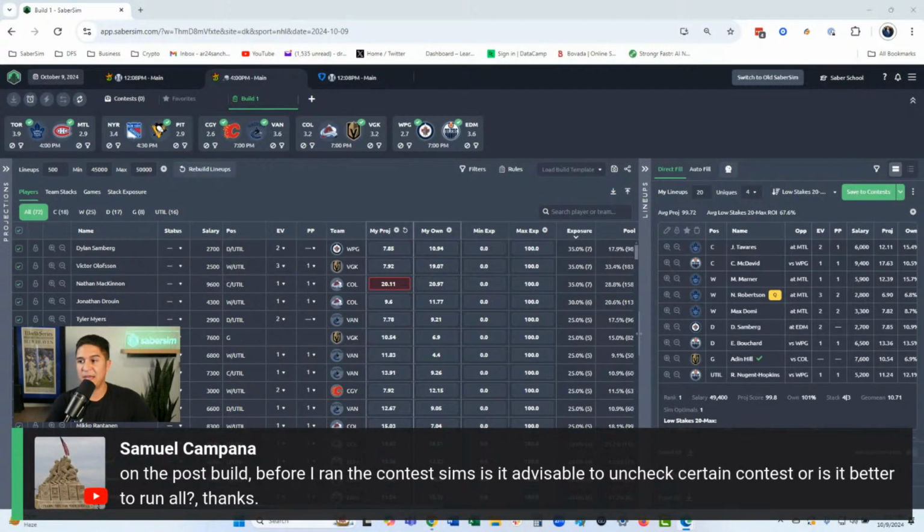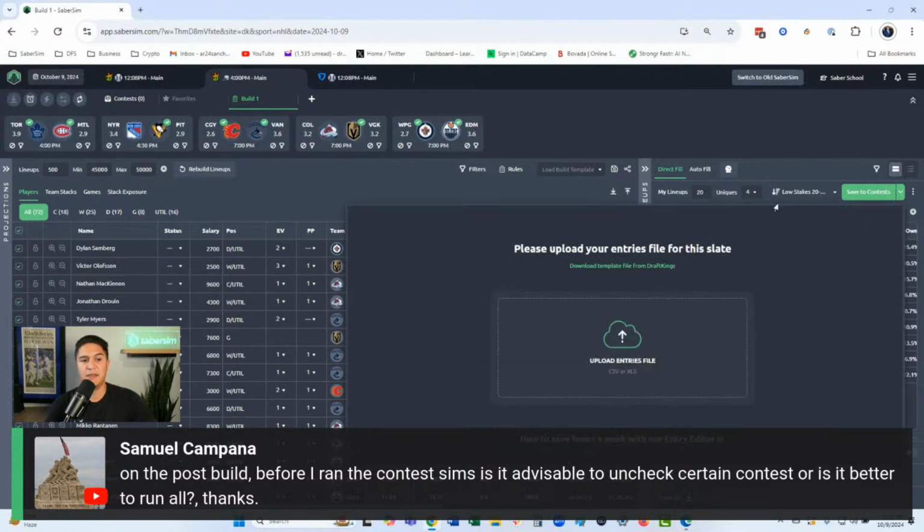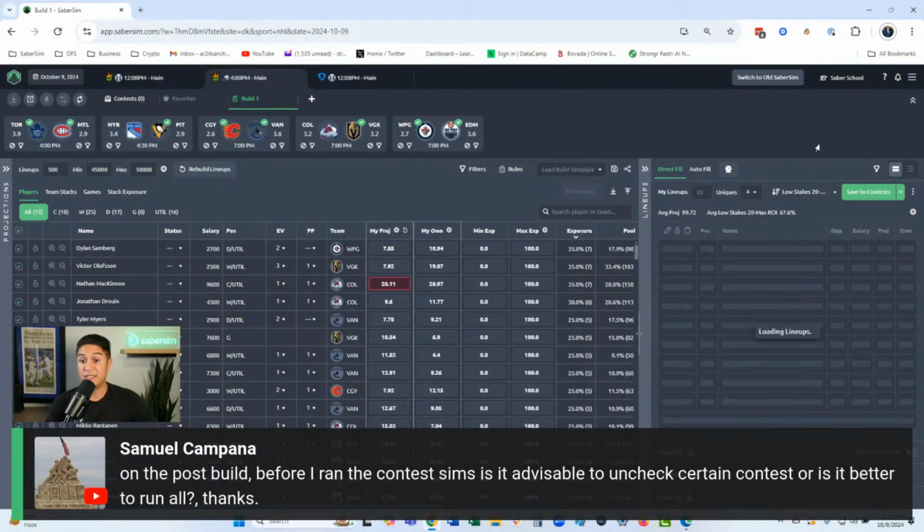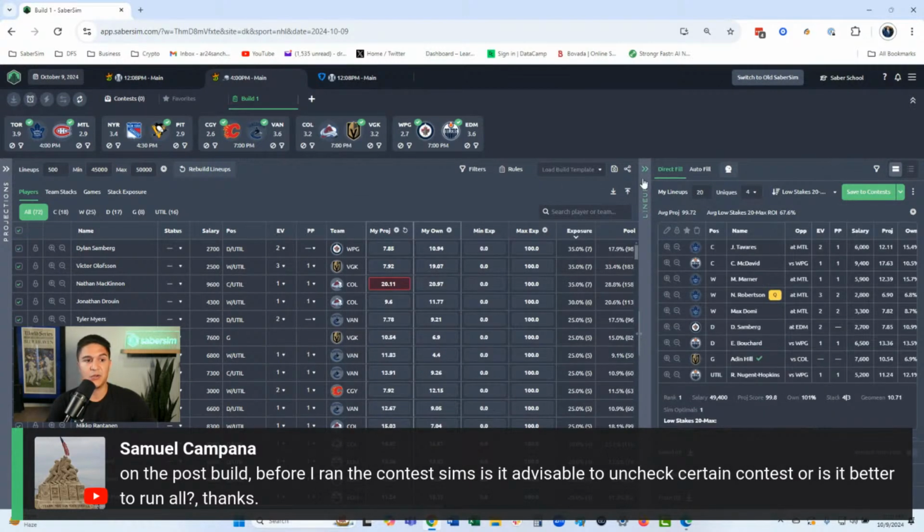Question from Samuel here on the post build. Before I run the contest sim, is it advisable to uncheck certain contests, or is it better to run all things? Even if you uncheck them in this target area where, if you have an entries file, you click the drop down, it's still going to run all of them, just so you have the results. It's looking at the contest page specifically, but you basically always want to run them all. I don't see why you wouldn't. That way you have that data and it's there when you need it. So always feel comfortable running all of the contest sims at the same time.